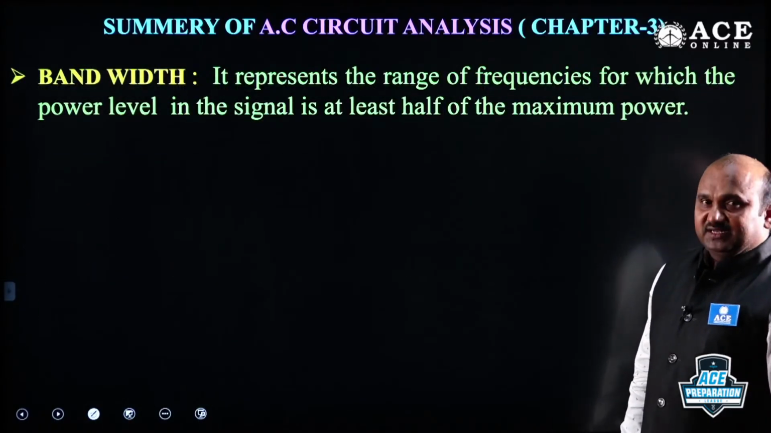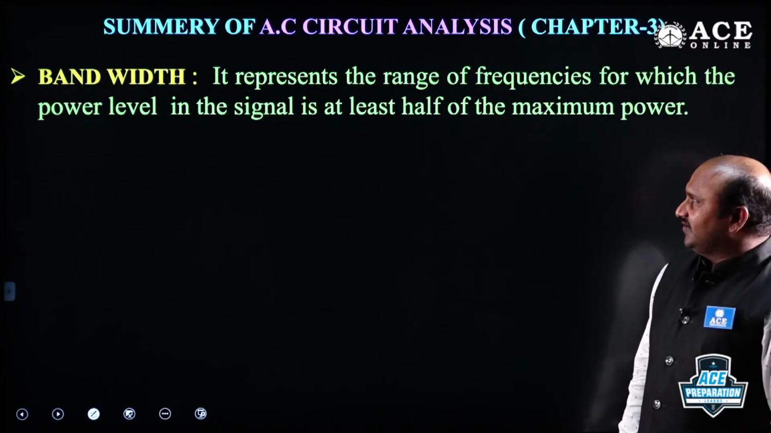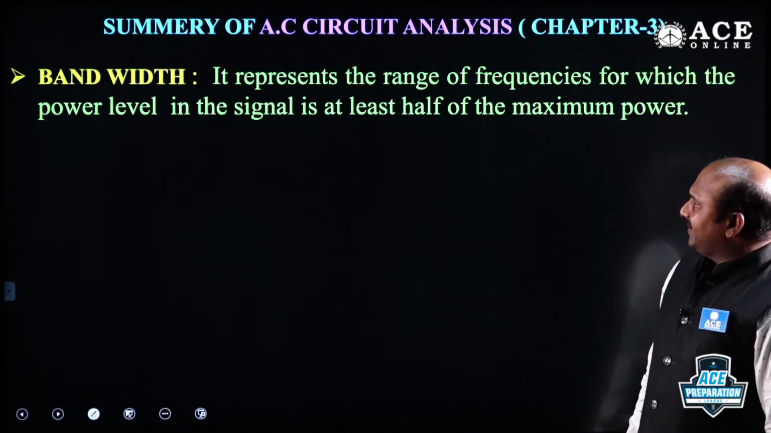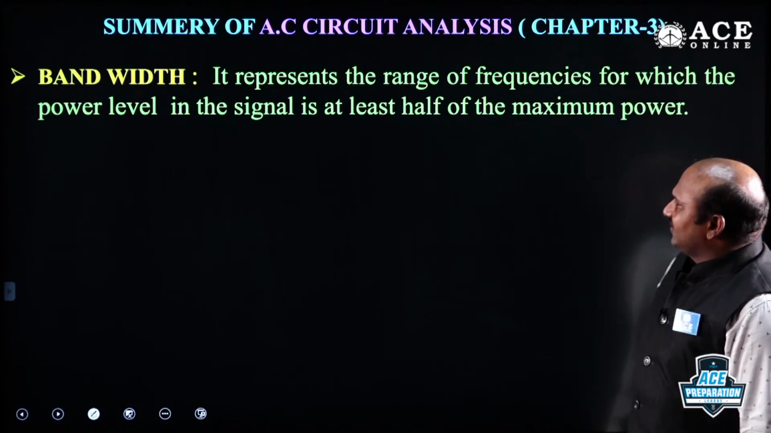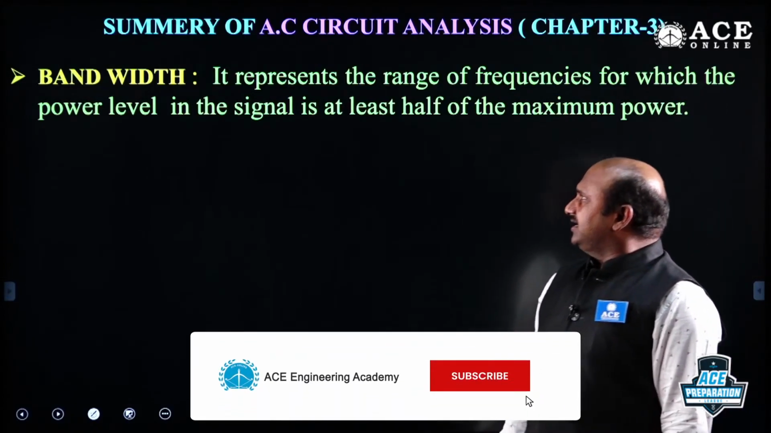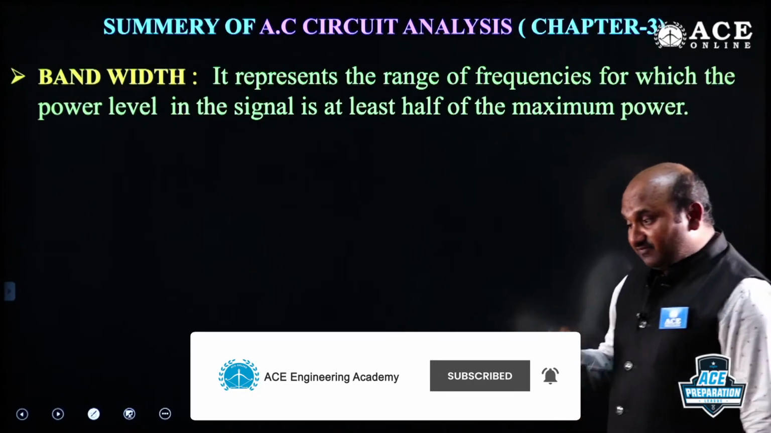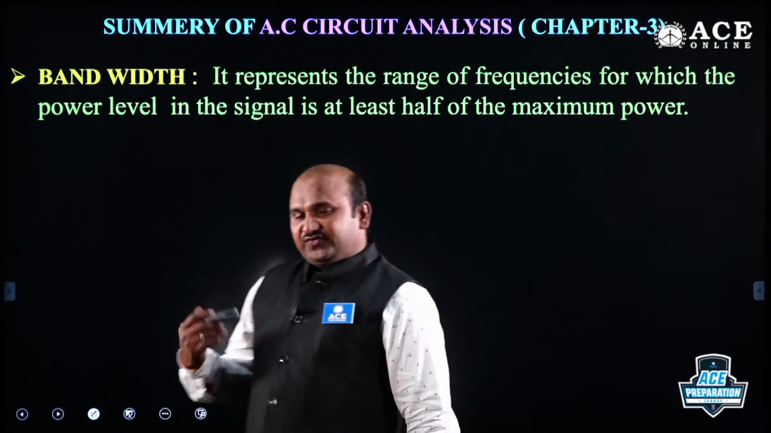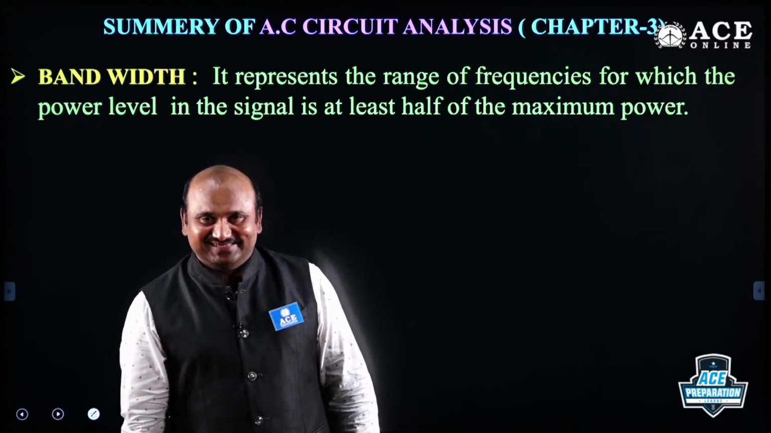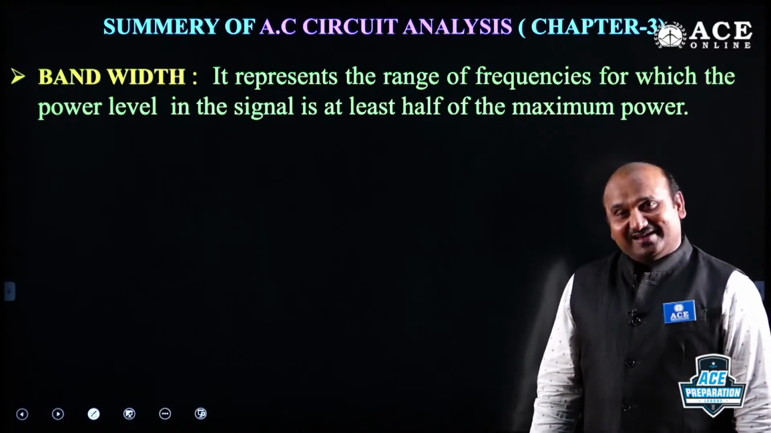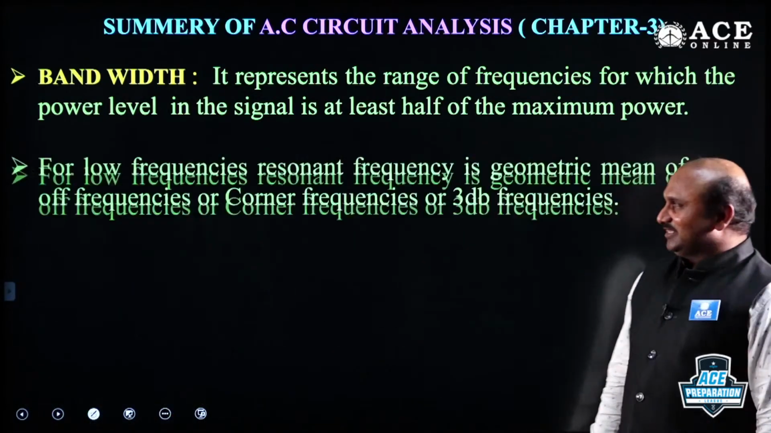Now the next one is bandwidth and quality factor. How do you define bandwidth? Bandwidth represents the range of frequencies for which the power level in the signal is at least half of the maximum power. You know that half power frequencies are 3 dB frequencies. We are considering 3 dB frequencies: for series circuit, current response; for parallel circuit, voltage response.